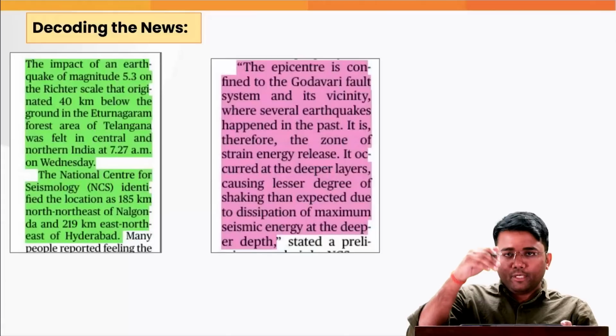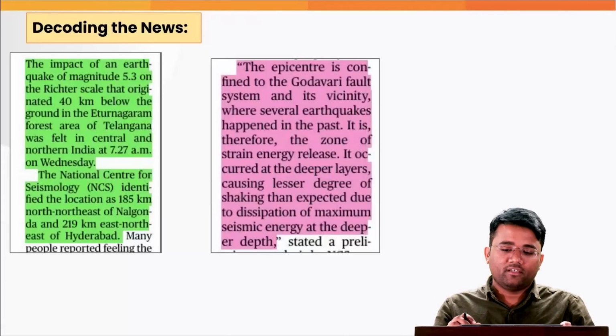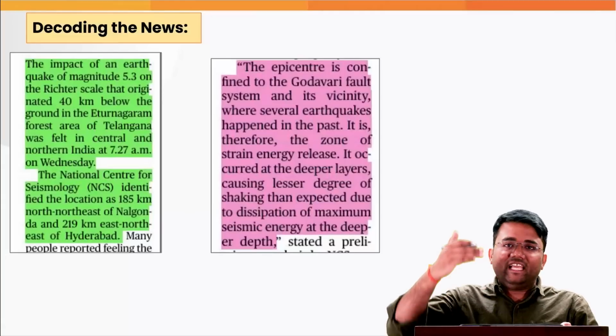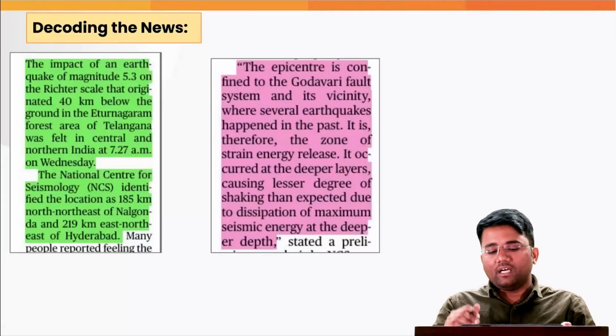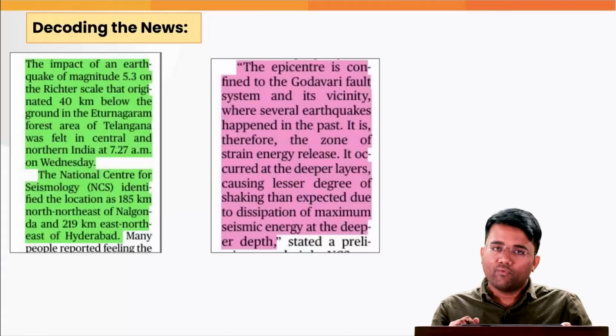Also, the location below the earth's surface where the earthquake erupts is called the hypocenter, and the location directly above it on the surface of the earth is called the epicenter, and the hypocenter is also called the focus.